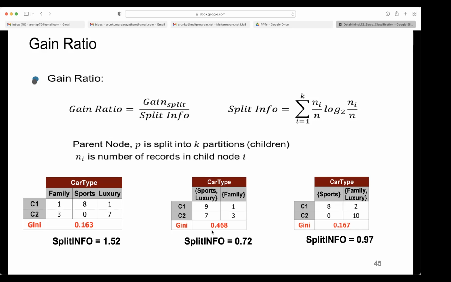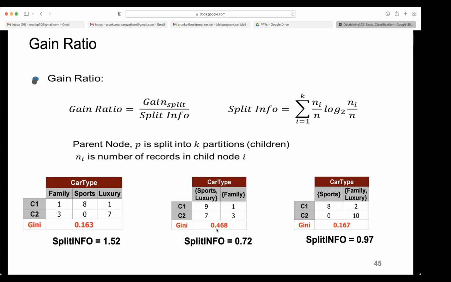So this second one has less because it is having only 2 branches. Though the first one, according to the misclassification error rate, is good for us, but Gini is less, that's why this 1.52 still makes it less. And here Gini is more, 0.468, but this 0.7872 makes more gain ratio.